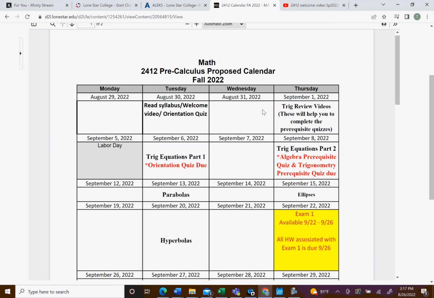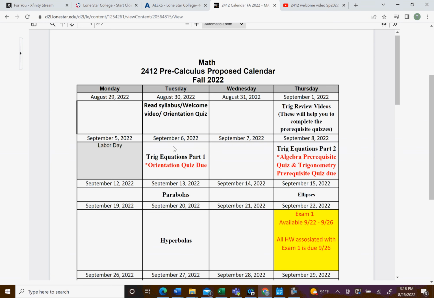Then, at some point in that first week, you need to do the trig review videos. These will help you with the prerequisite quizzes, and I'll show you where to find that in a moment. So that's all prereq material. The actual course will begin the following week with trig equations part 1. That is our first unit, the beginning of it right here.